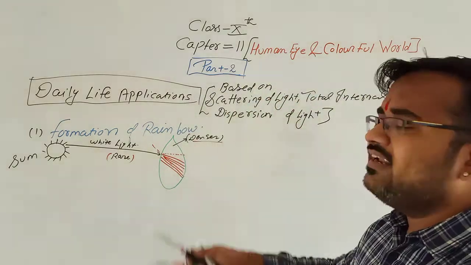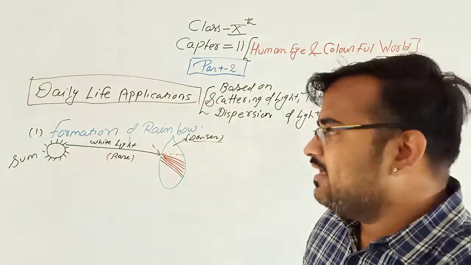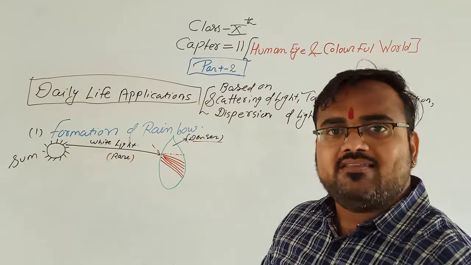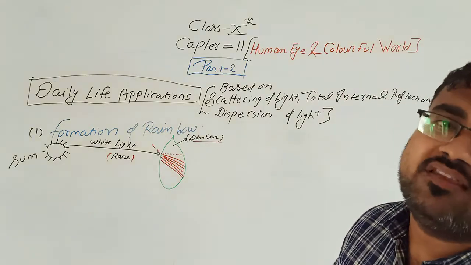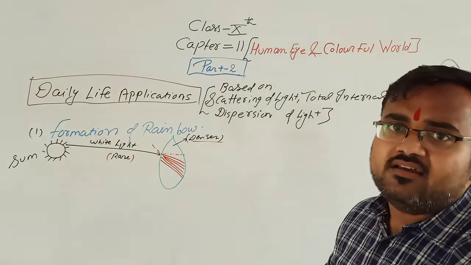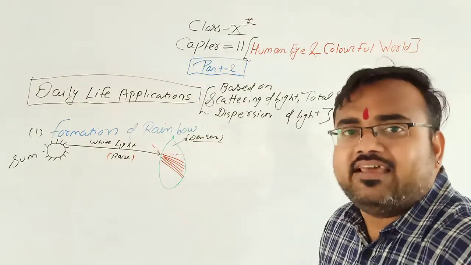Now what is this? This is the dispersion of light. See, white light after entering into the water droplet is dispersed into its 7 colors. Clear? The white light will disperse into its 7 colors.